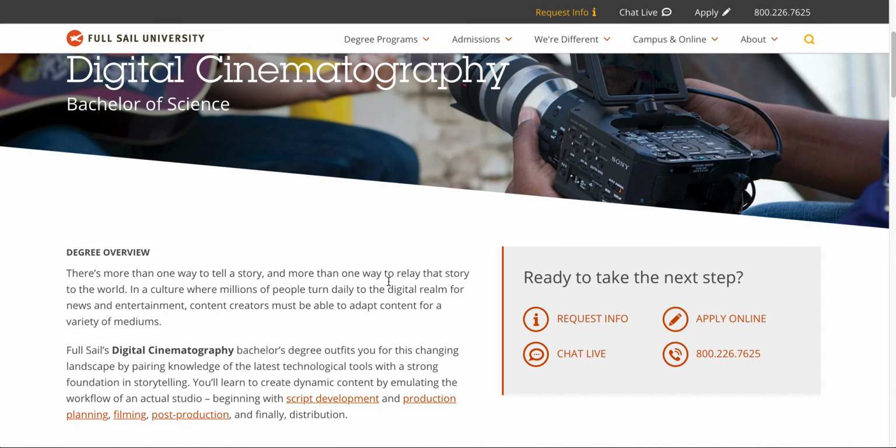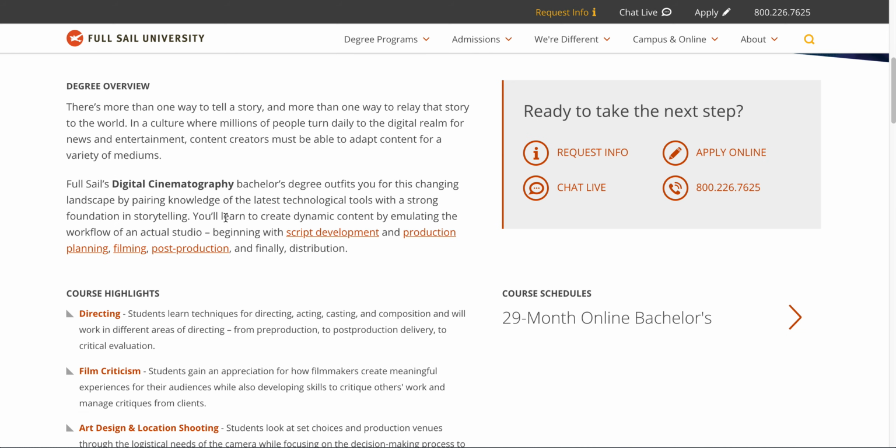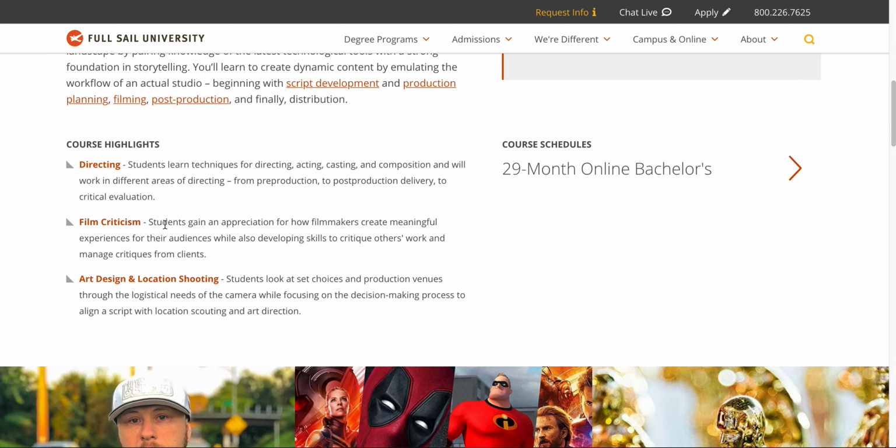There's a little bit of a degree overview blurb you can read from there, which will explain a little bit about the actual degree program. There's some course highlights. These are specific courses: directing, film criticism, art and design, location shooting. These are specific classes you're going to be taking. They're just sort of highlighted classes for the degree program. You can read the little bit of a blurb here that'll give you some additional information about those classes and about the program. This is information you can use in your middle for your qualifications. This is part of what you're looking for.